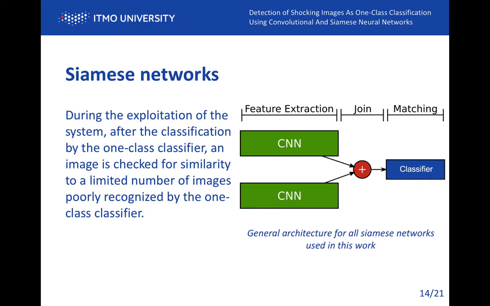During the exploitation of the system, after the classification by the one-class classifier, an image is checked for similarity to a limited number of images poorly recognized by the network and the one-class classifier. If the image is similar to one representative of the rare subclasses, then the final answer is the class to which that subclass belongs. Otherwise, it is the prediction of the one-class classifier. When building Siamese networks, we choose the types of feature extraction, distance function, and matching classifier.